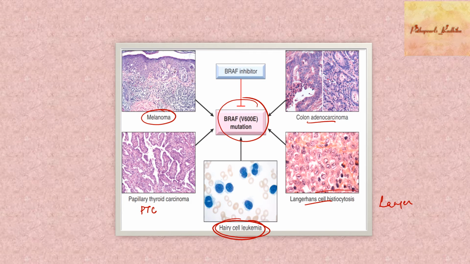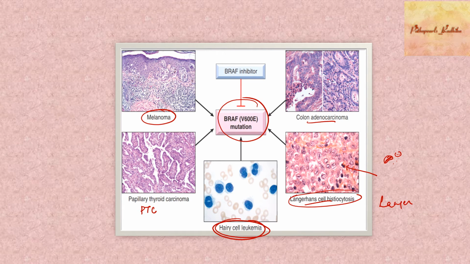Any points to remember about Langerhans cell histiocytosis? They have grooved or bean-shaped nuclei, and you can have a lot of eosinophils. See all these cells with orange granules, those are eosinophils. It can have lytic lesions in the bone. It can present like eczema.